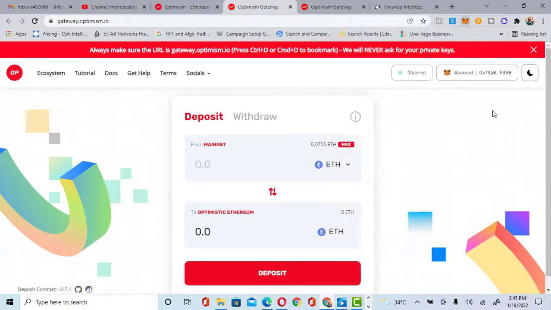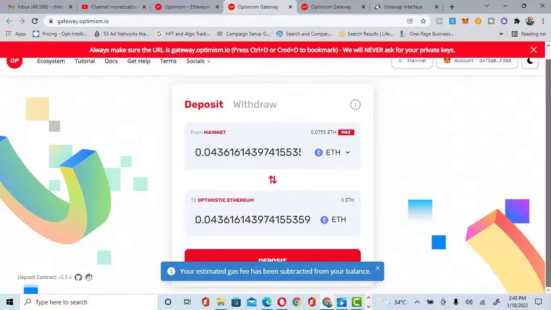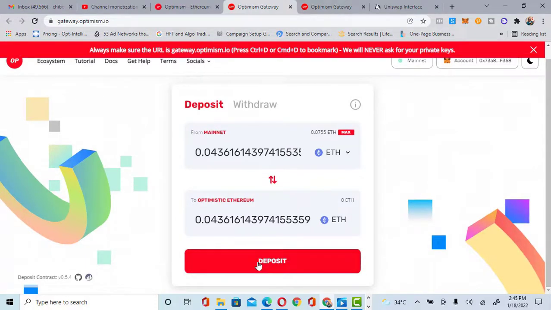So let me go ahead and deposit my Ethereum on the Optimism network. I click on Max. Once I click on Max, the next thing is to click on deposit.